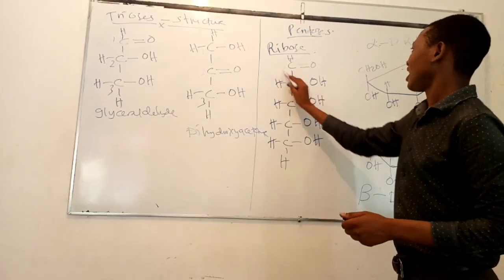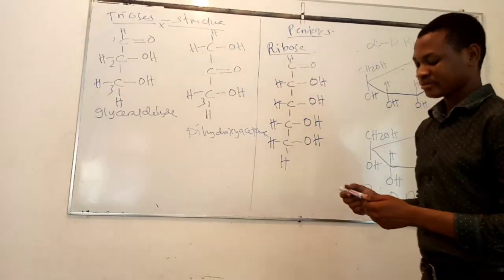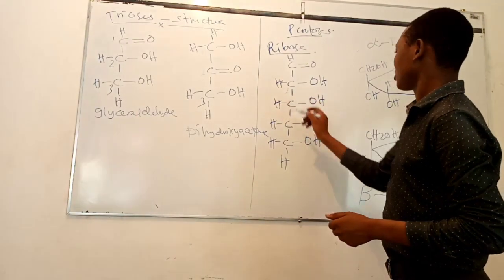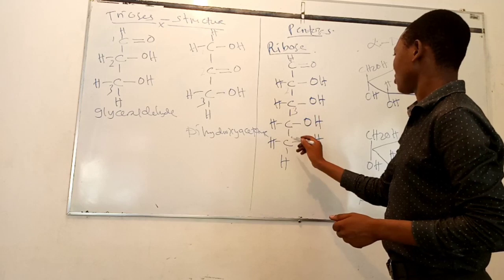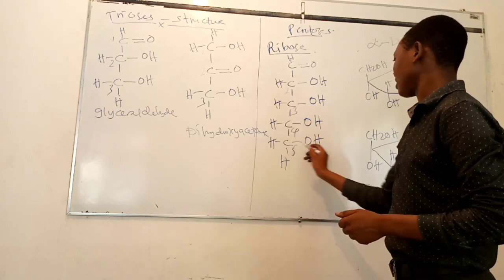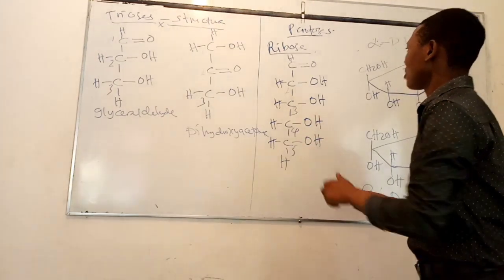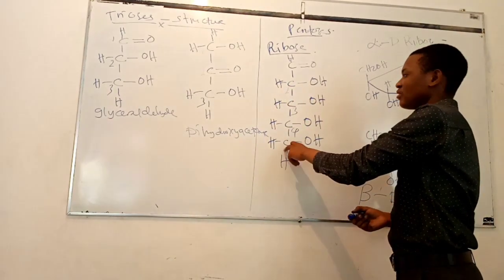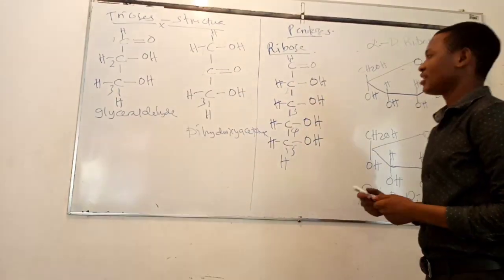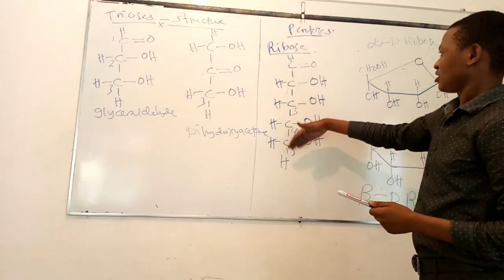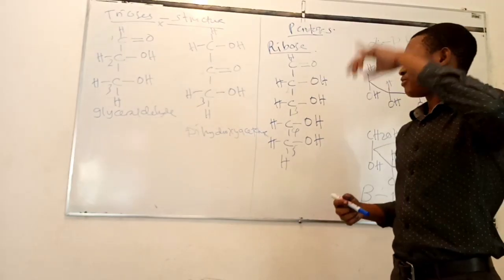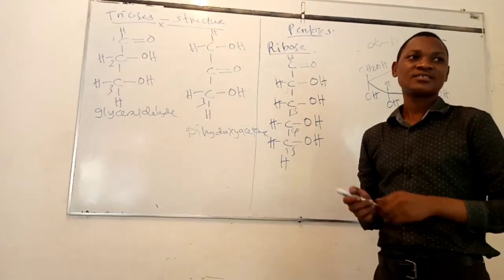So this is an aldehyde group. The first carbon atom is this one, the second carbon atom is this one, and this is the third carbon atom, fourth and fifth carbon atom. Carbon atom number 2, number 3, number 4, and number 5 all contain hydroxyl groups. The position of these hydroxyl groups determines the structure of the compound when it forms the ring.